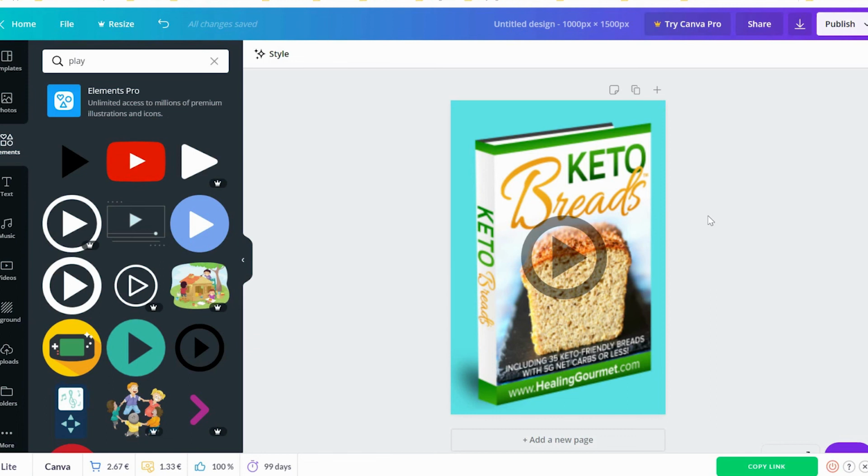And even if you have a video, just select the part of the video that is more compelling, that is more funny. Just select the part of the video that you want to highlight. Take a screenshot of the part of the video that is very, very compelling, and upload it to Canva and create a post like that, and add this icon. You can do that not just for your products, but your videos on YouTube and other places.